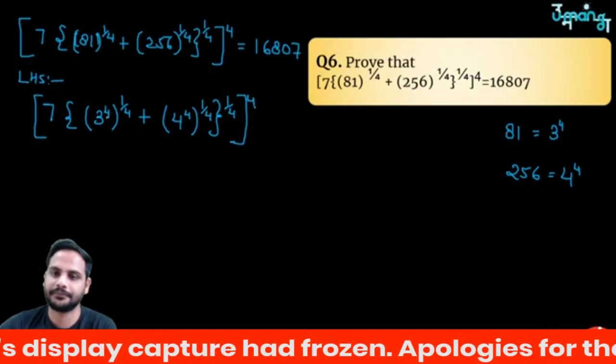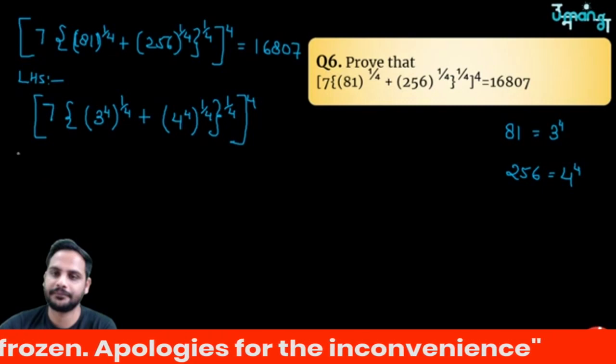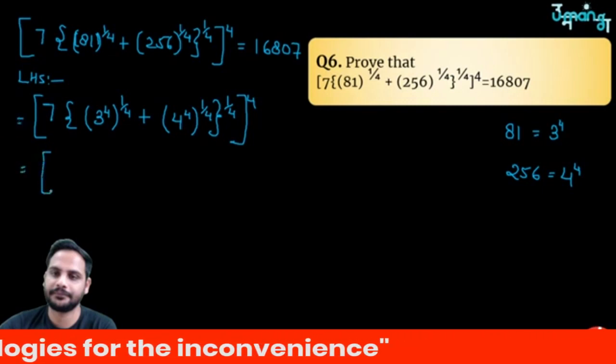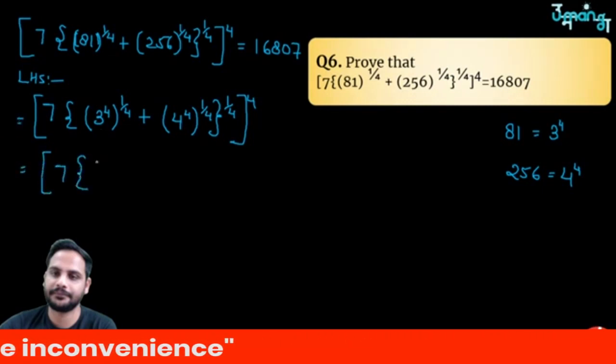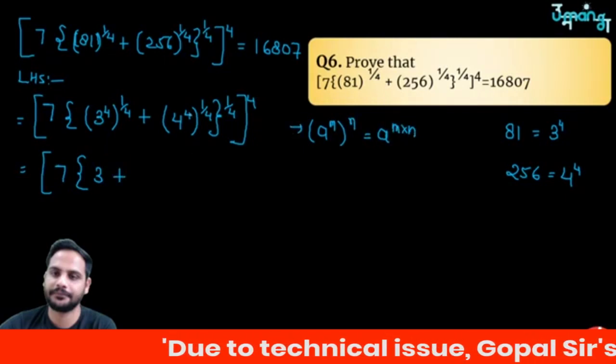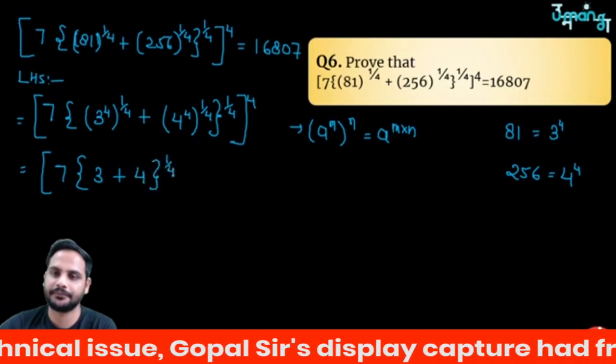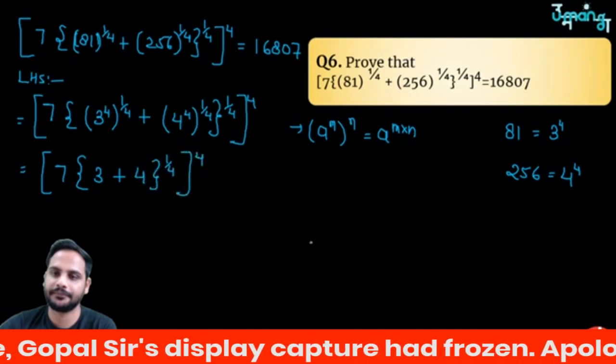So here you can see 3 raised to the power 4 into 1 by 4 is 1 only. So this will become 7 here. In the bracket, it will become 3, using the law (a raised to the power m) raised to the power n is a raised to the power m into n, in this step. So it will become 3 plus 4, and 1 by 4 will get cancelled, so (3 plus 4) whole raised to the power 1 by 4 whole raised to the power 4, right?